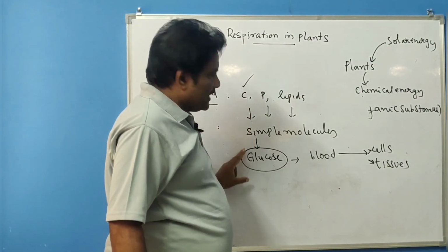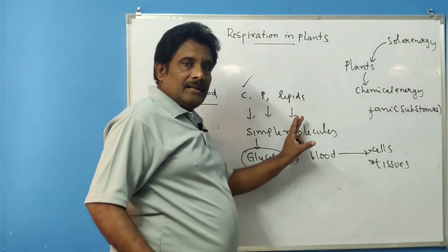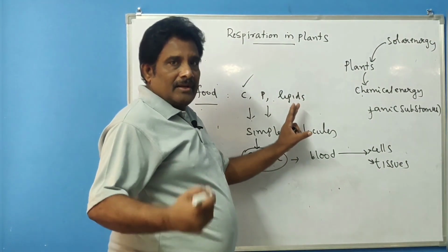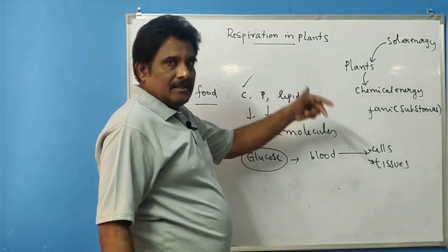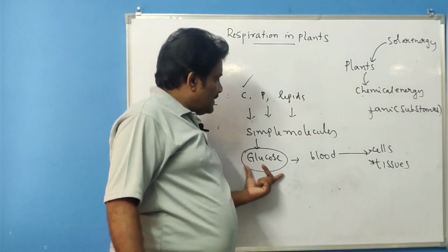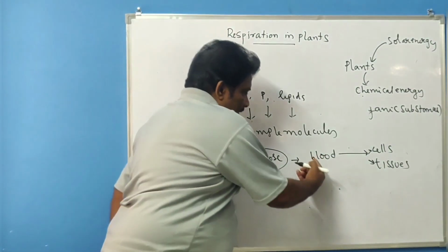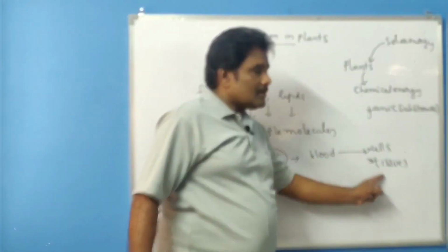The simple form of carbohydrate is glucose. This entire process is done in digestion, in the digestive system. The glucose molecules are absorbed by the intestine, and finally these glucose molecules are carried to cells or tissues.